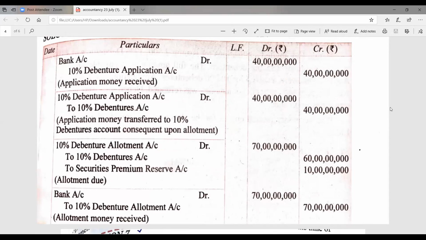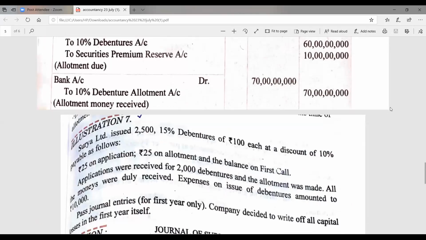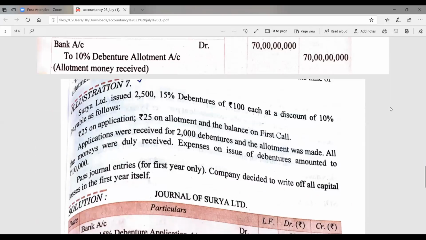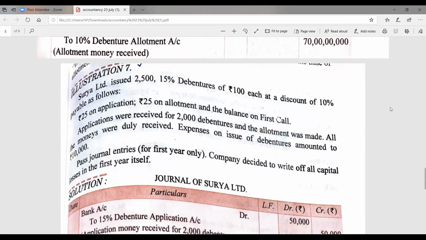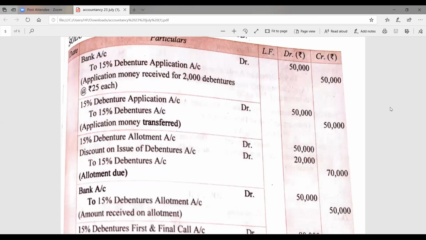In the next illustration, we came to know how the accounting treatment is to be done when the debentures are issued at discount. It is 10% of the face value, that is 100 rupees. And again, the discount is also to be shown at the time of the entry of allotment due.